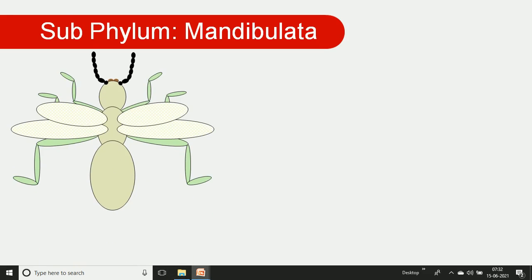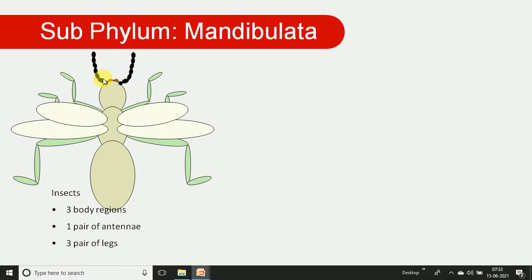Then we take the schematic diagram. This is the first diagram in front of you. This is the insect. Why insect? Because the body is divisible into three parts: head, thorax, and abdomen. It has pairs of appendages like antennae, a pair of legs, a pair of wings, and a pair of mandibles. In Insecta there are three body regions: the head, thorax, and abdomen. Then one pair of antennae. We can look at the picture. There is the antenna.